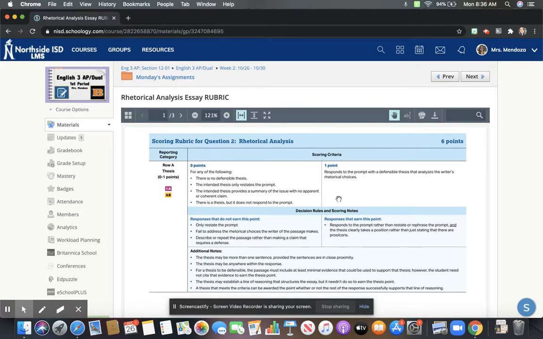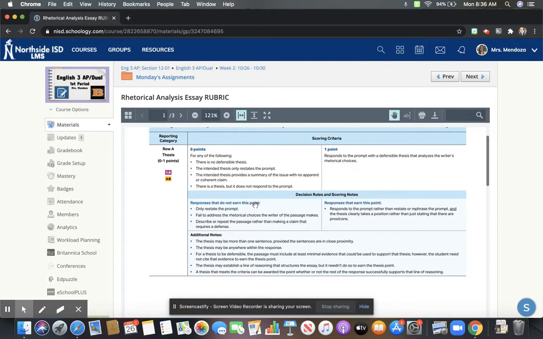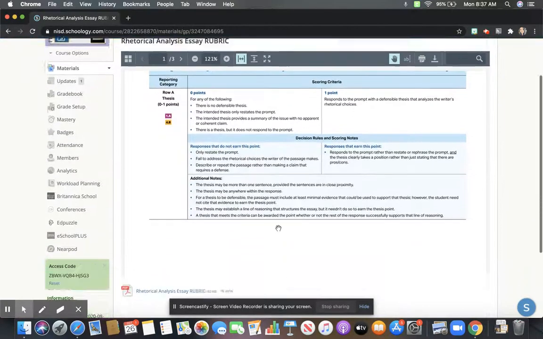For the majority, as long as you do the things I've asked you to do, you're more than likely going to be able to earn that point. This is a give-me point. However, if you're not really working through your thesis statement and actually specifying those choices, right? We can't just say the choices itself. We actually have to involve the purpose or whatever it is that the prompt is asking for. So there are the descriptors there for you again, in case you need to look at them.